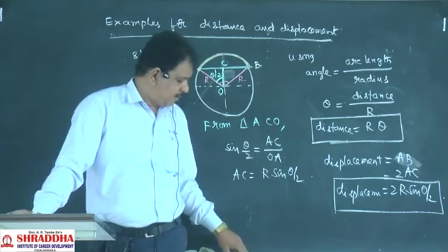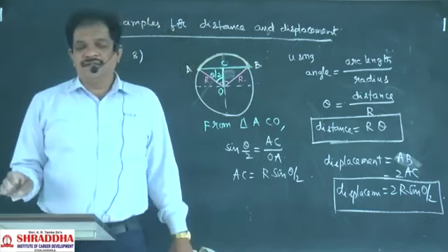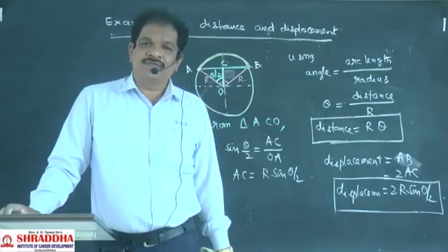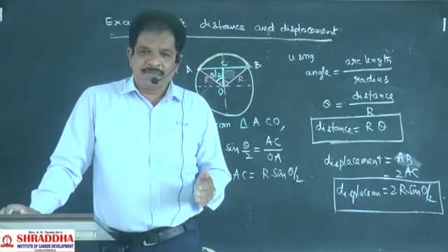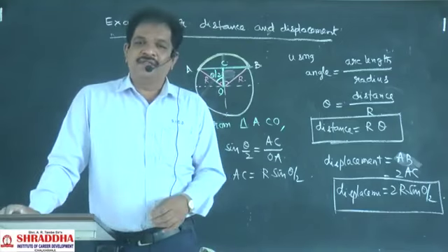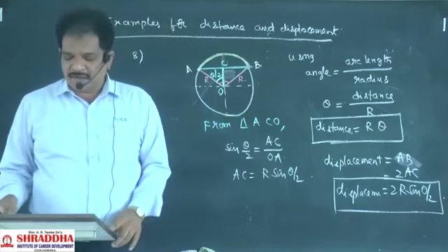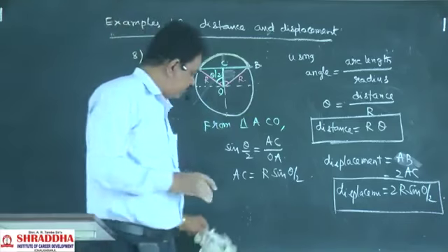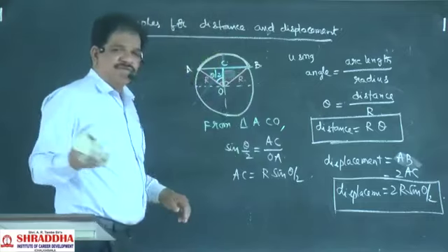So we discussed some examples regarding distance and displacement. From this we can understand some points. Next lecture we will discuss those points, what you have understood about it. Okay. Today this is enough. We will stop.